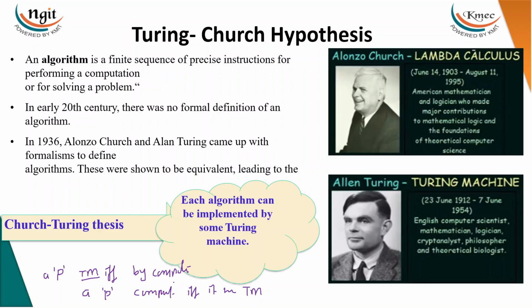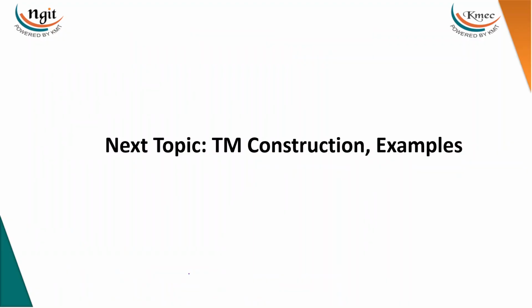Everyone has their own proofs to support their statement, but none has a proof that the other one is wrong. That's why it is still a hypothetical situation. In the next concept, we'll discuss how to construct the Turing machine for a language.